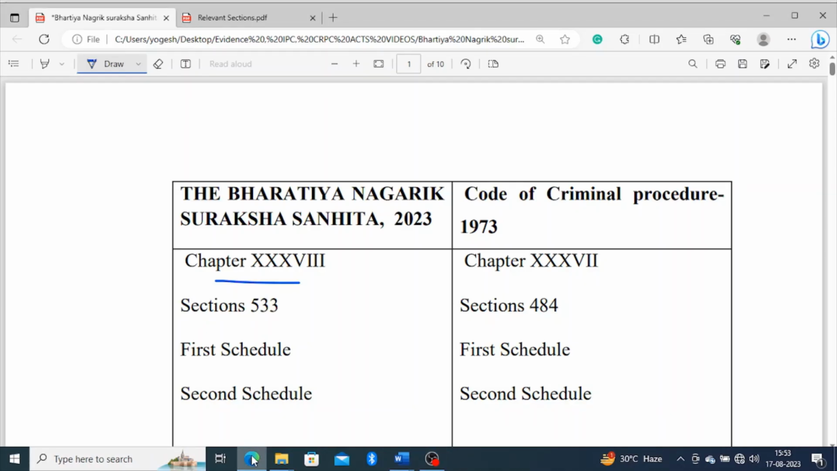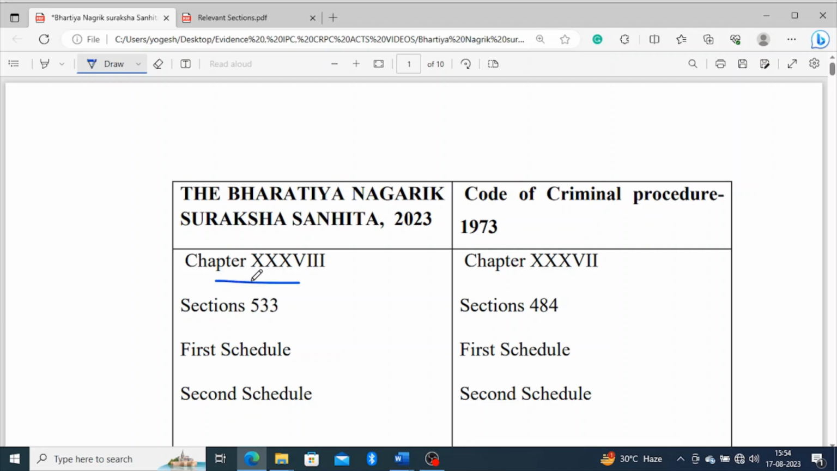Friends, in this video we are discussing the comparison between the Bhartiya Nagrik Suraksha Sahita 2023 and the existing act. If it is passed by the parliament, then it becomes an act. Currently we have the Code of Criminal Procedure 1973, and if this act comes in the official gazette after the approval of the president, it will become the Bhartiya Nagrik Suraksha Sahita, in short BNSS. It will replace the Code of Criminal Procedure 1973.